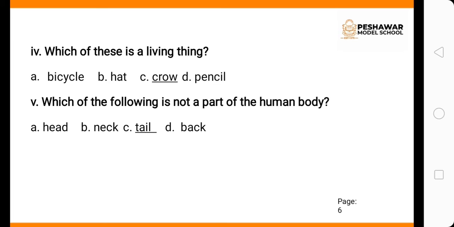Fourth is which of these is a living thing? Bicycle, hat, crow and pencil. Obviously option C is the correct answer. Which of the following is not a part of human body? Head, neck, tail, back. We humans have head, neck. Do we have tail? No. We do not have tail in our body. So tail is not a part of human body.